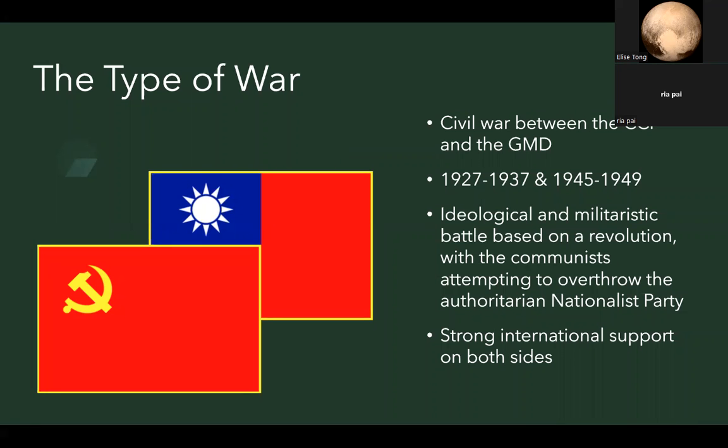All right, so the Chinese Civil War was a civil war between the Chinese Communist Party and the Chinese Nationalist Party, or the Kuomintang, from 1927 to 1937 and from 1945 to 1949. It was as much an ideological battle as a militaristic one. It was based on a revolution, with the communists attempting to overthrow the authoritarian Nationalist Party. The Civil War had strong international support on both sides, profoundly impacting international politics for the years to come.